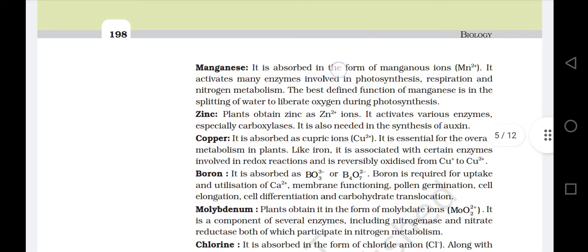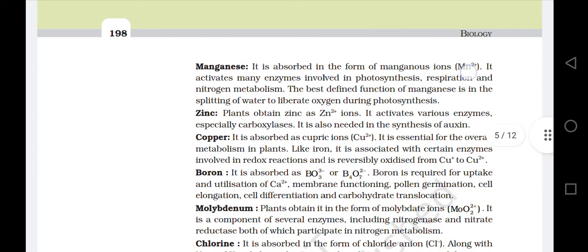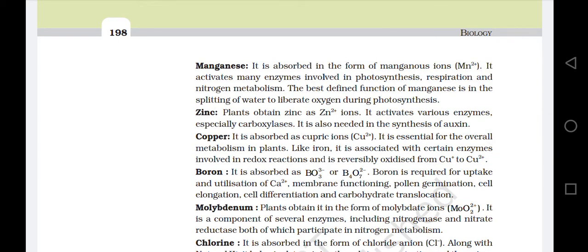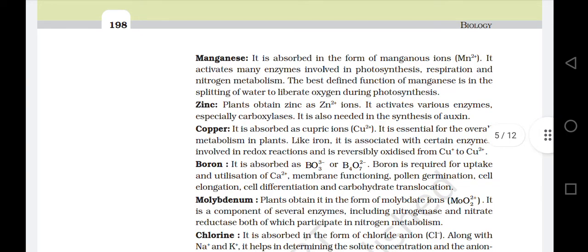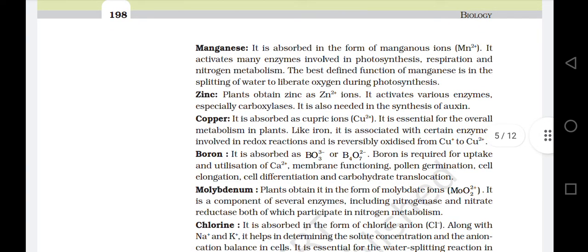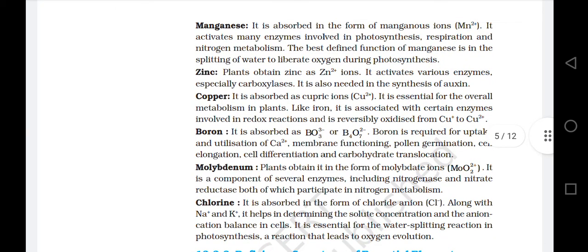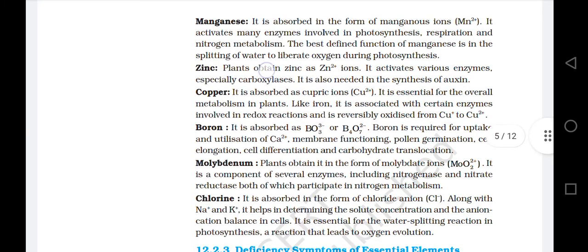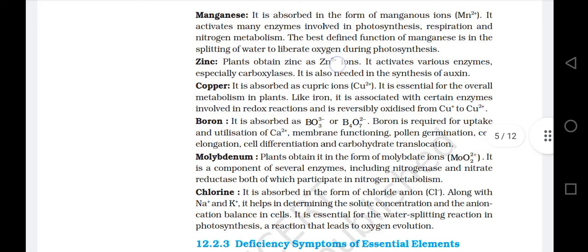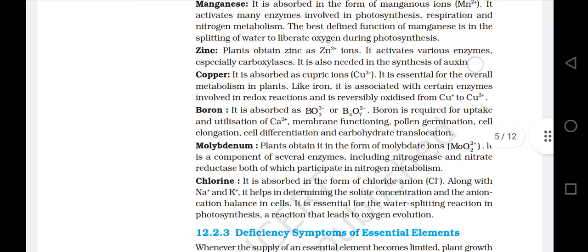Manganese. It is absorbed in the form of manganese ion Mn2+. It activates many enzymes involved in photosynthesis, respiration, and nitrogen metabolism. The best defined function of manganese is in the splitting of water to liberate oxygen during photosynthesis. Zinc. Plants obtain zinc as Zn2+ ions. It activates various enzymes, especially carboxylase. It is also needed in the synthesis of auxin.